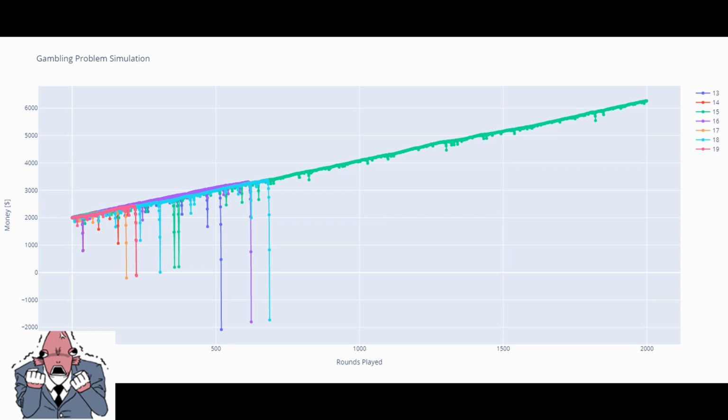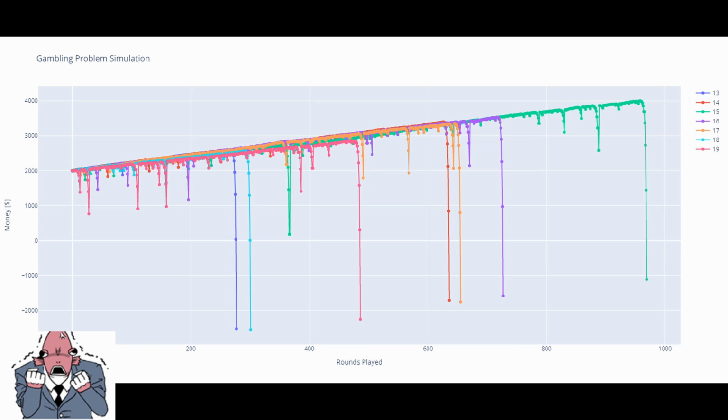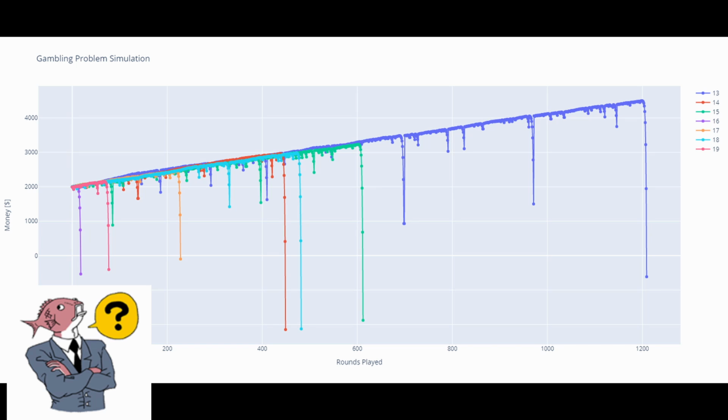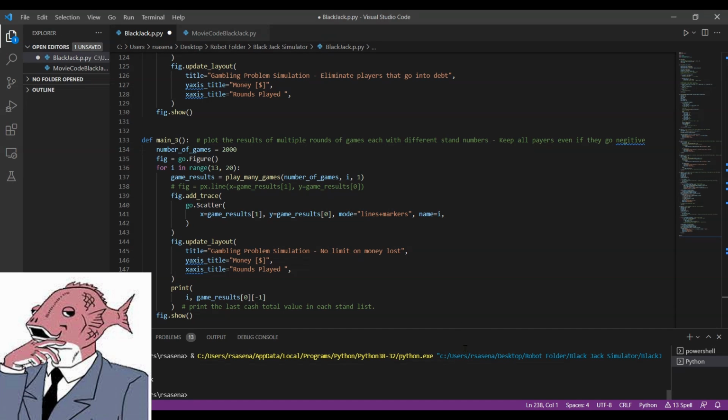Actually, part of the frustration in building this program initially was how much variation there was from round to round. Here you see 15 is winning out, and here you can see 16 is winning out as a stand number. It seems like every time I played it, I got a different answer, so I wasn't sure which one was the best. But hey, isn't that why we're building this program in the first place anyway? Okay, I guess that just means things are getting a little bit more complicated.